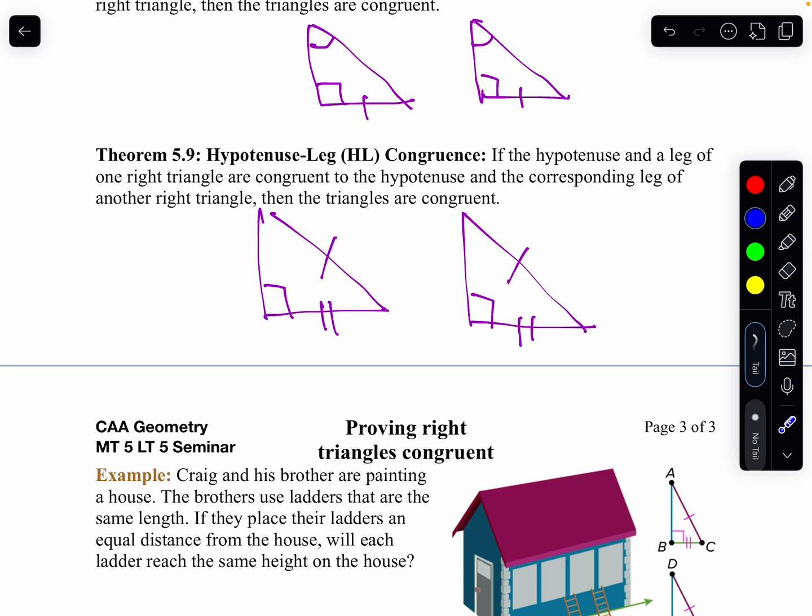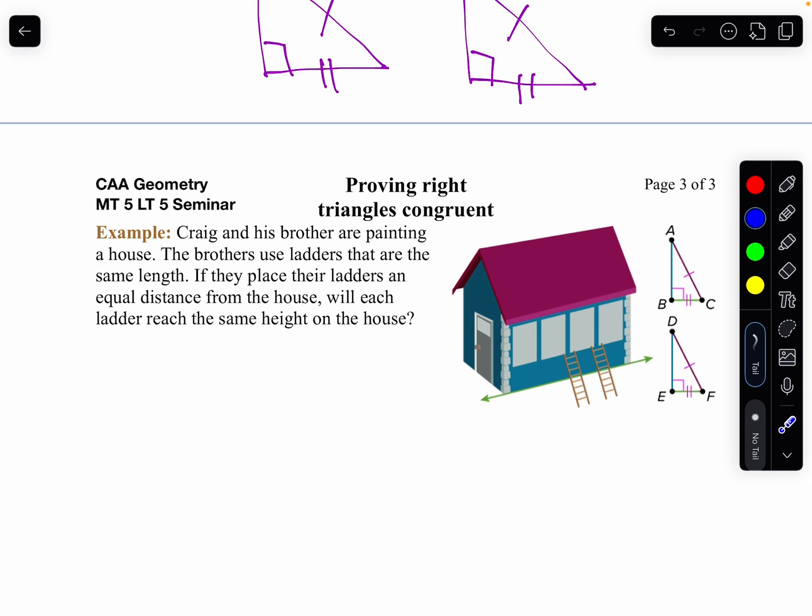If we just apply that to a problem here, it says Craig and his brother are painting a house. The brothers use ladders that are the same length, so notice AC is congruent to DF. If they place their ladders an equal distance from the house, will the ladder reach the same height? Well, yes it will, because by hypotenuse leg, those two triangles are congruent. And that's where we use hypotenuse leg the most often.